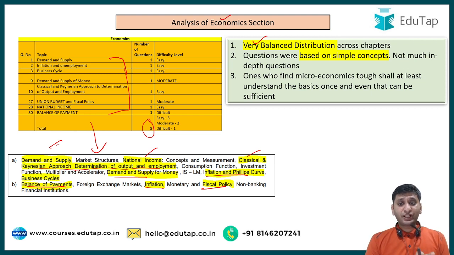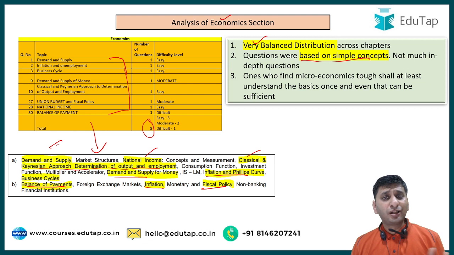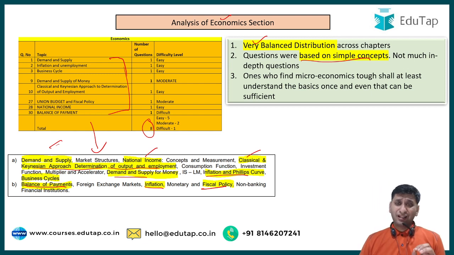So I think they have done a pretty good job, and questions were based on simple concepts. Many people who are fearful of microeconomics, I know many people were not able to understand the Keynesian approach, consumption function, multiplier, accelerator. But for them, I would say the questions in almost all the sections were of basic level.